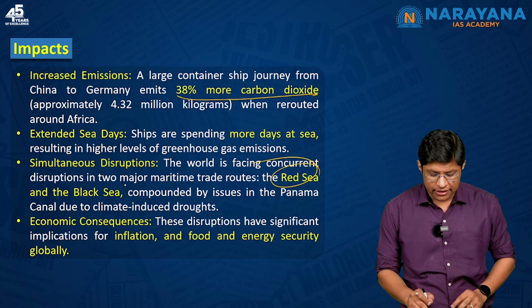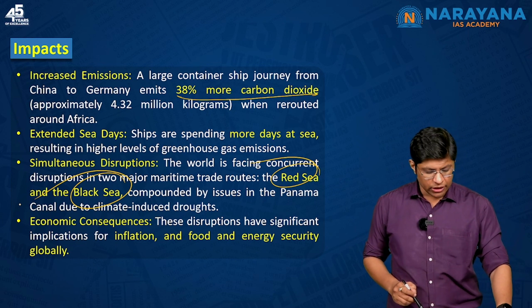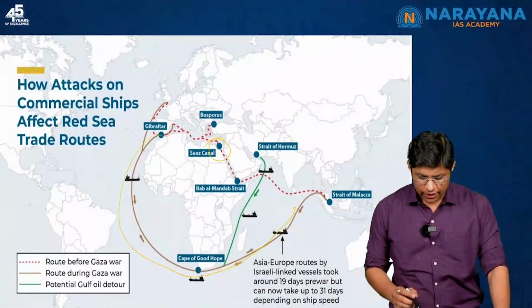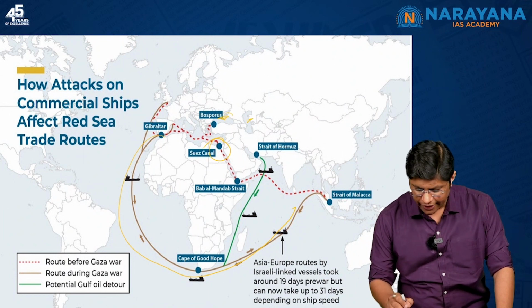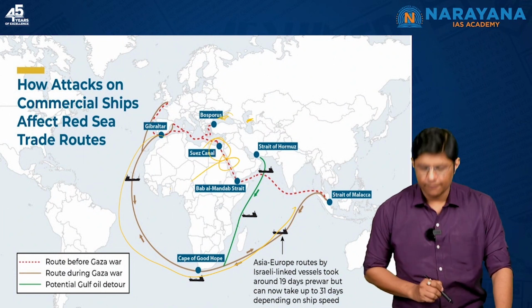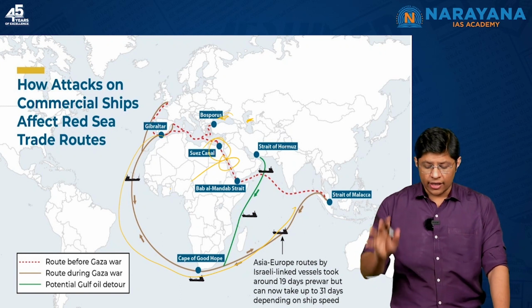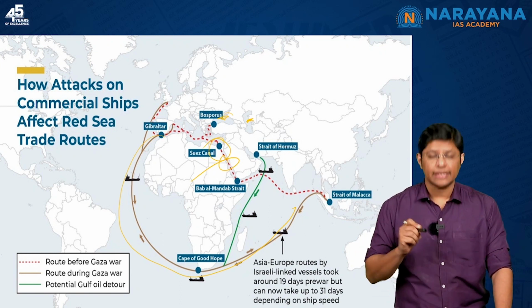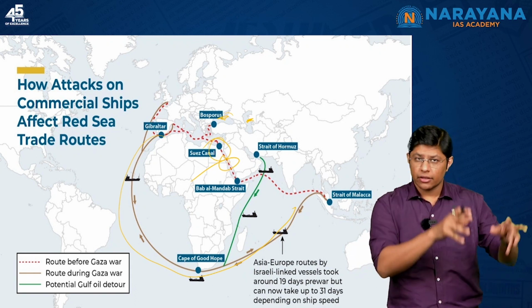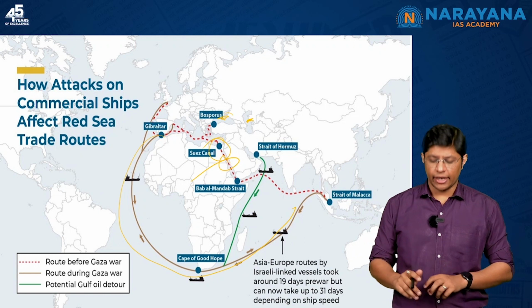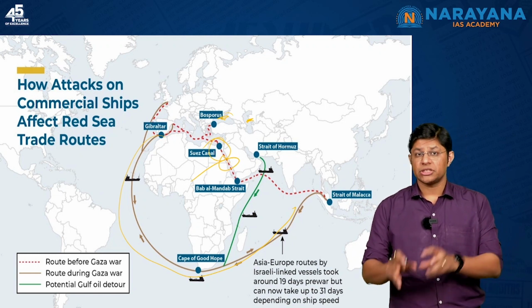One is the Red Sea and the second one is the Black Sea. So, here you get to see this is the Black Sea, this is the Caspian Sea, and this is the Red Sea. The article tries to highlight that because of the disruptions in the Black Sea and the Red Sea, the ships have to reroute their network or route, right? So, please try to identify these locations in your atlas map.